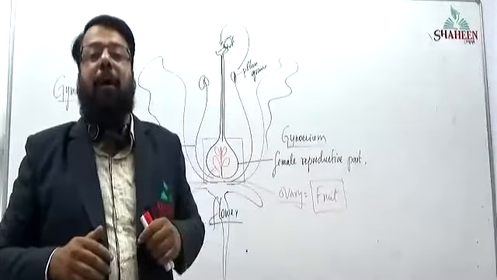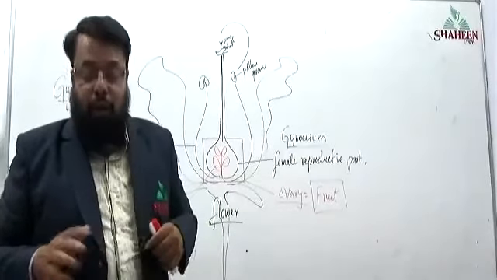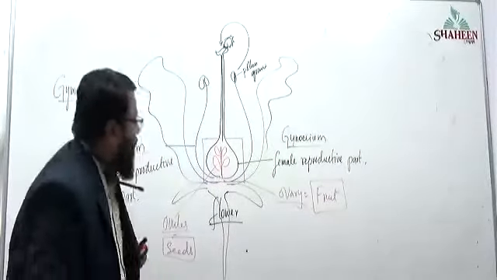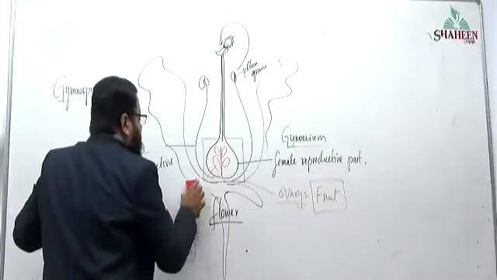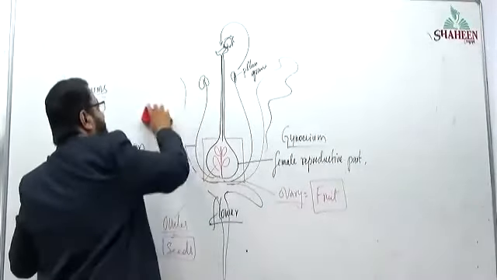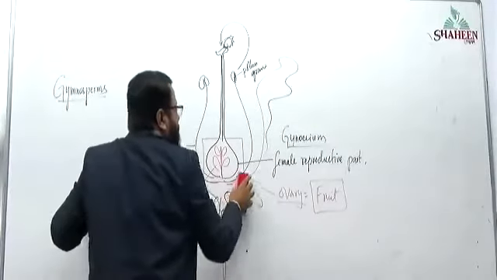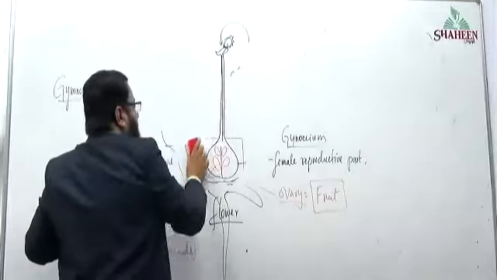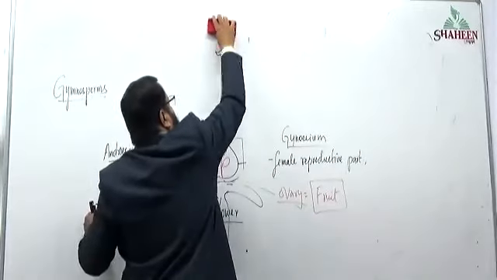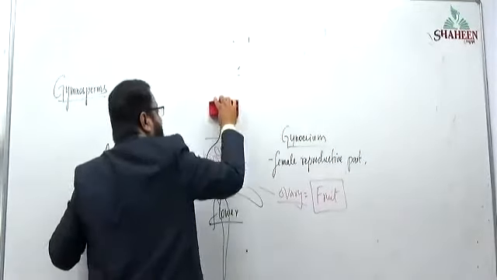After fertilization, what will happen? The sepals fall off, petals fall off, androecium falls off, and then the upper part, the stigma and style, fall off.